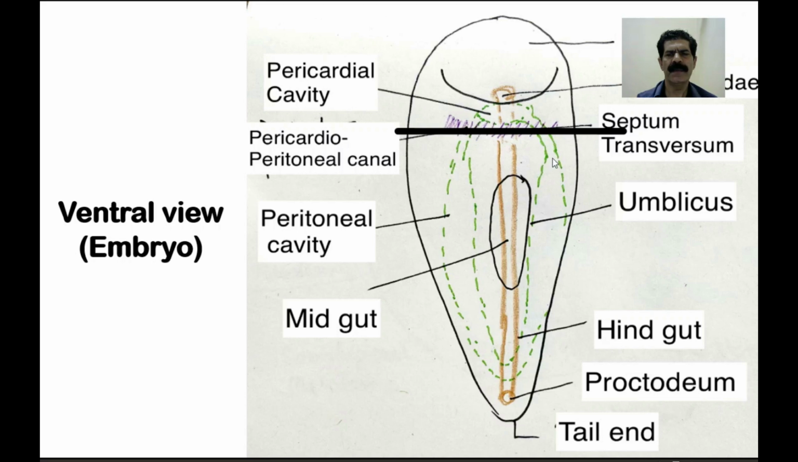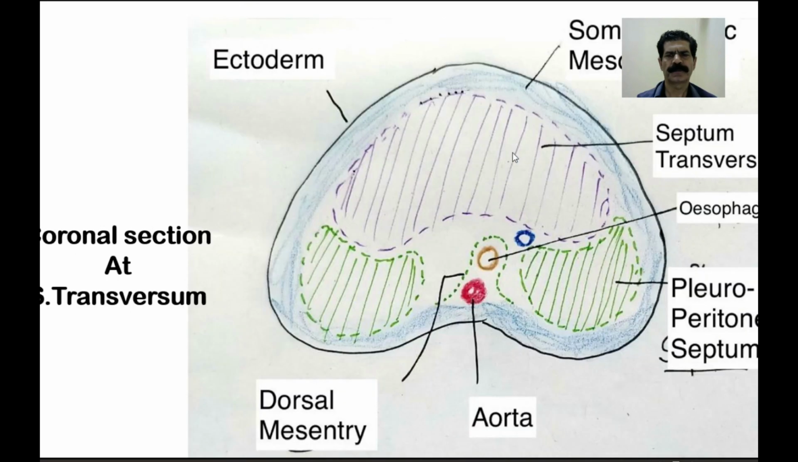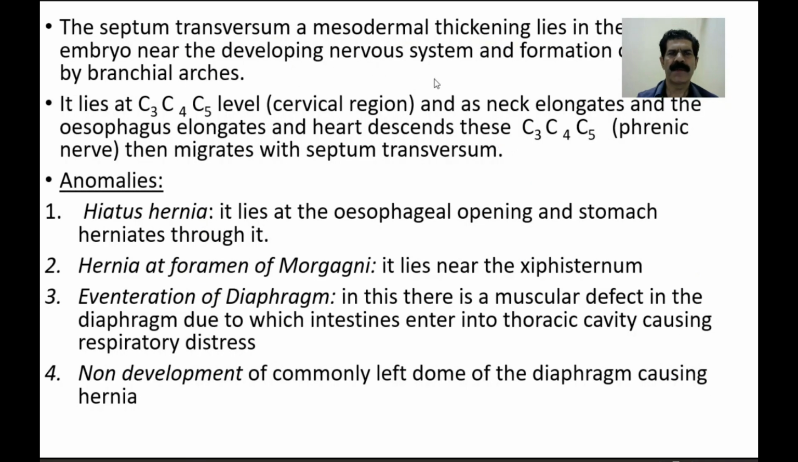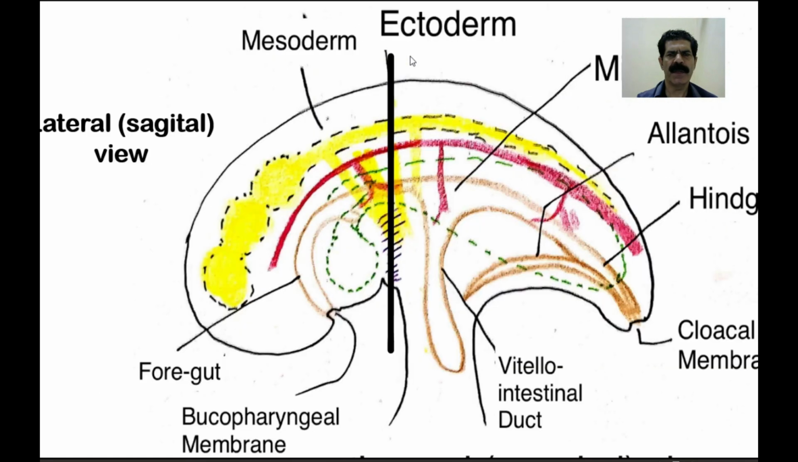So here develops the pleuroperitoneal septum, the canal which is closed by the membrane after the descent of the septum transversum along with the pericardial cavity. Now, the septum transversum, as we know, is a mesodermal thickening, and it also lies near the developing nervous system.